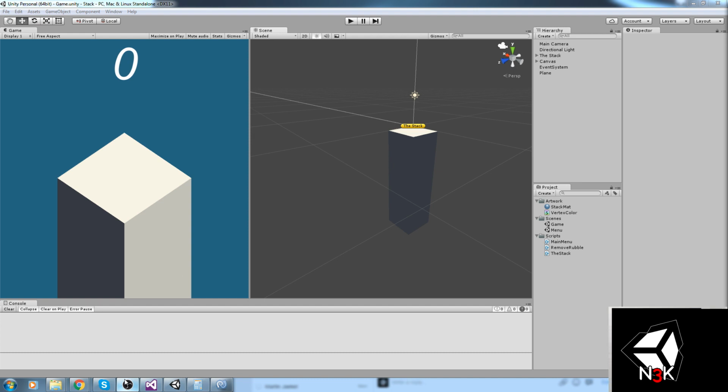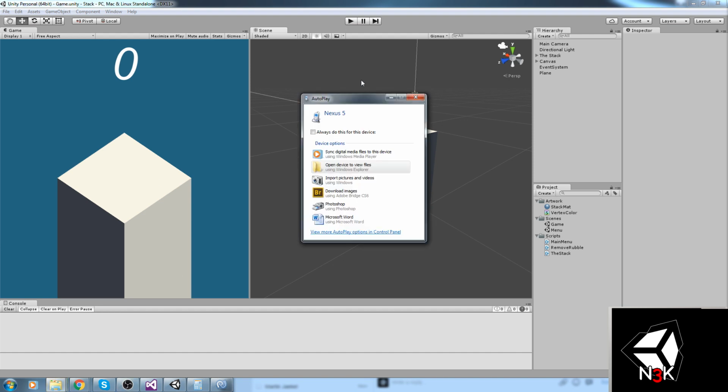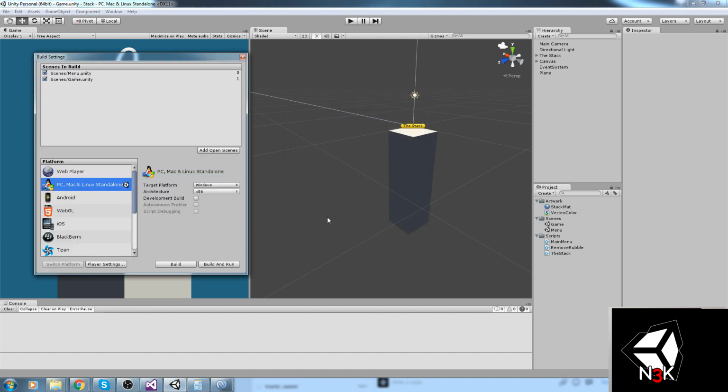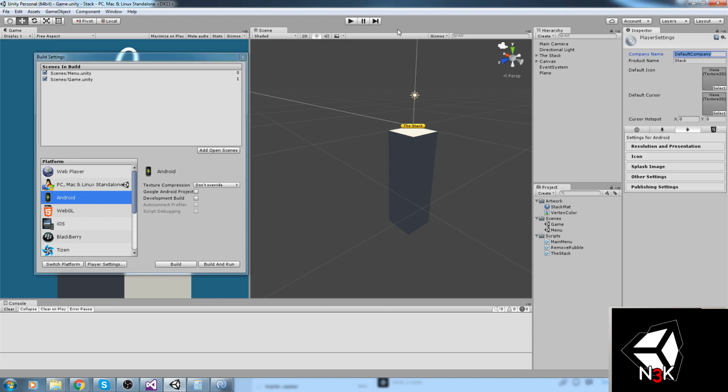Okay, so I've got my phone right here, and I'm going to be building this on my phone. By hitting Control B on the keyboard, I get to open this menu. On this menu, of course, you want to be choosing Android if you have one, iOS if you have an iOS. Before that, we're going to go under Player Settings, change the company name to N3K, product name to The Stack, why not?